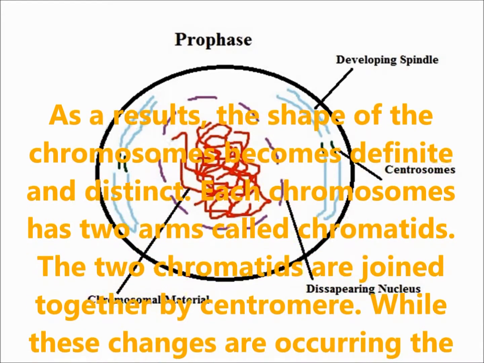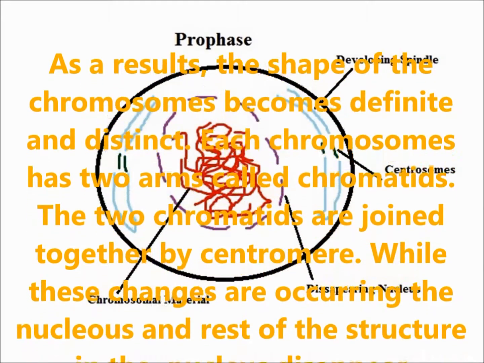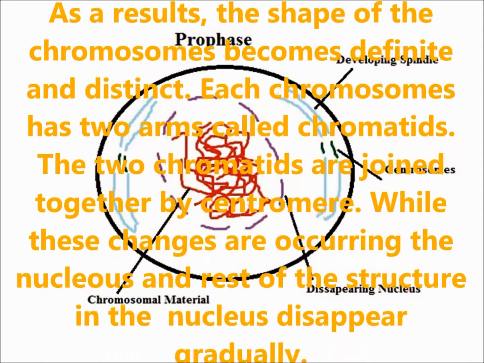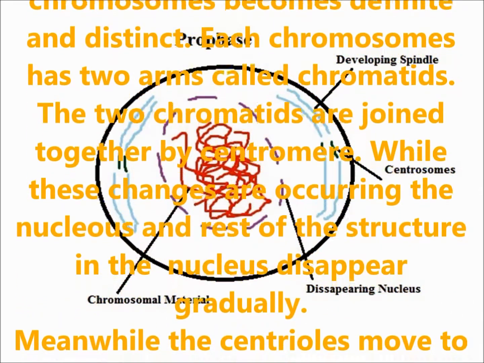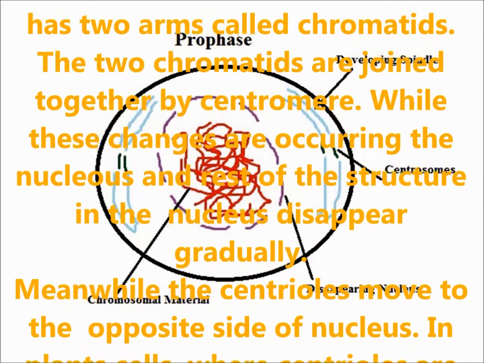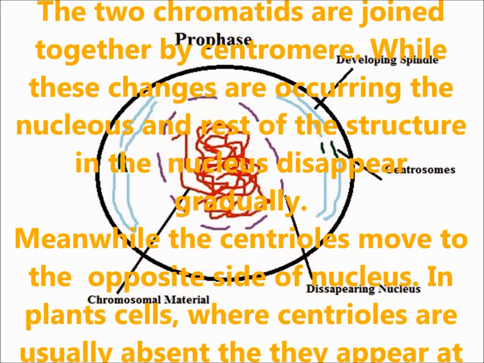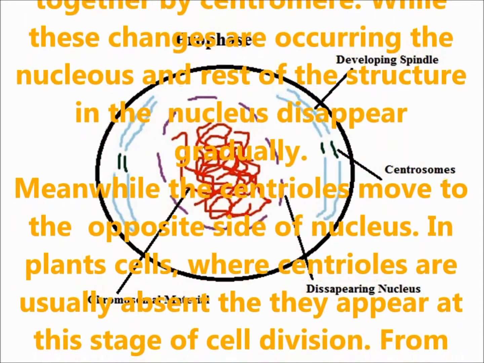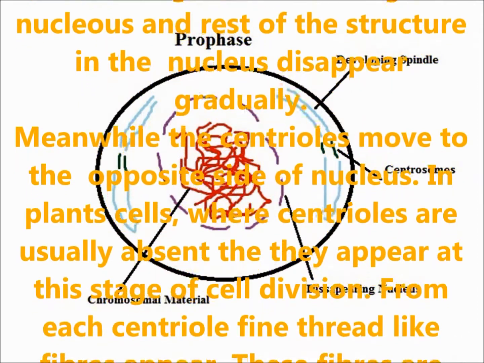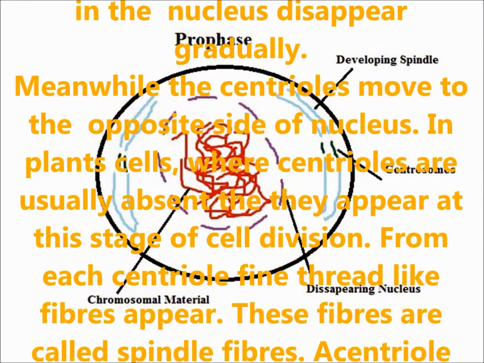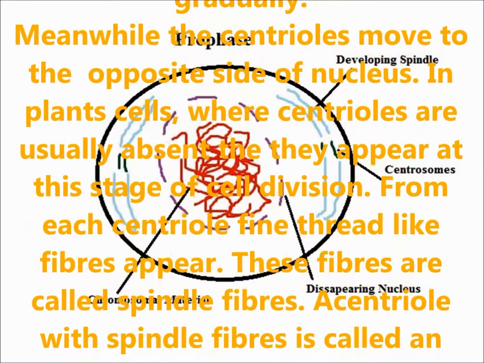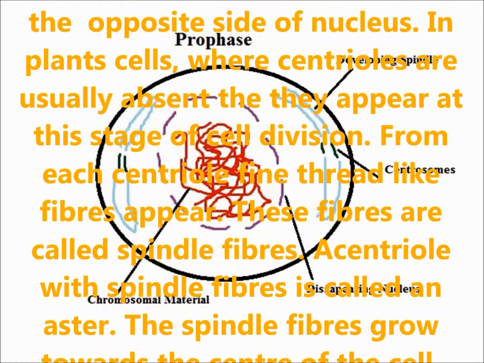The 2 chromatids are joined together by a centromere. While these changes are occurring, the nucleus and the rest of the structure in the nucleus disappear gradually. Meanwhile, the centrioles move to the opposite sides of the nucleus. In the plant cell, where the centrioles are usually absent, they appear at the stage of cell division.